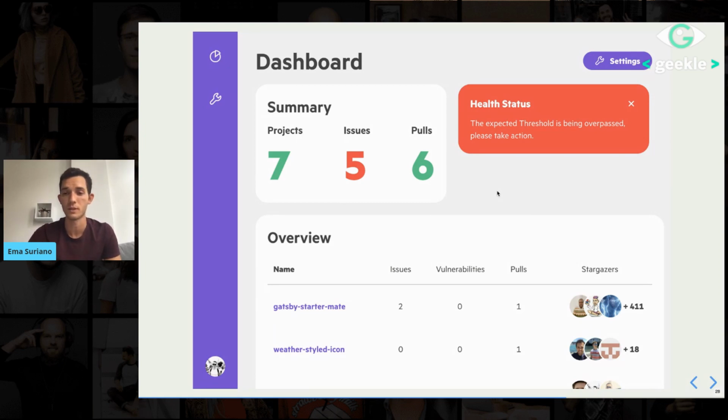It's fully built in TypeScript, and it's using GroupMed as a design system. And lastly, it's using the GraphQL API of GitHub to retrieve the data from them. So that's pretty much the stack.